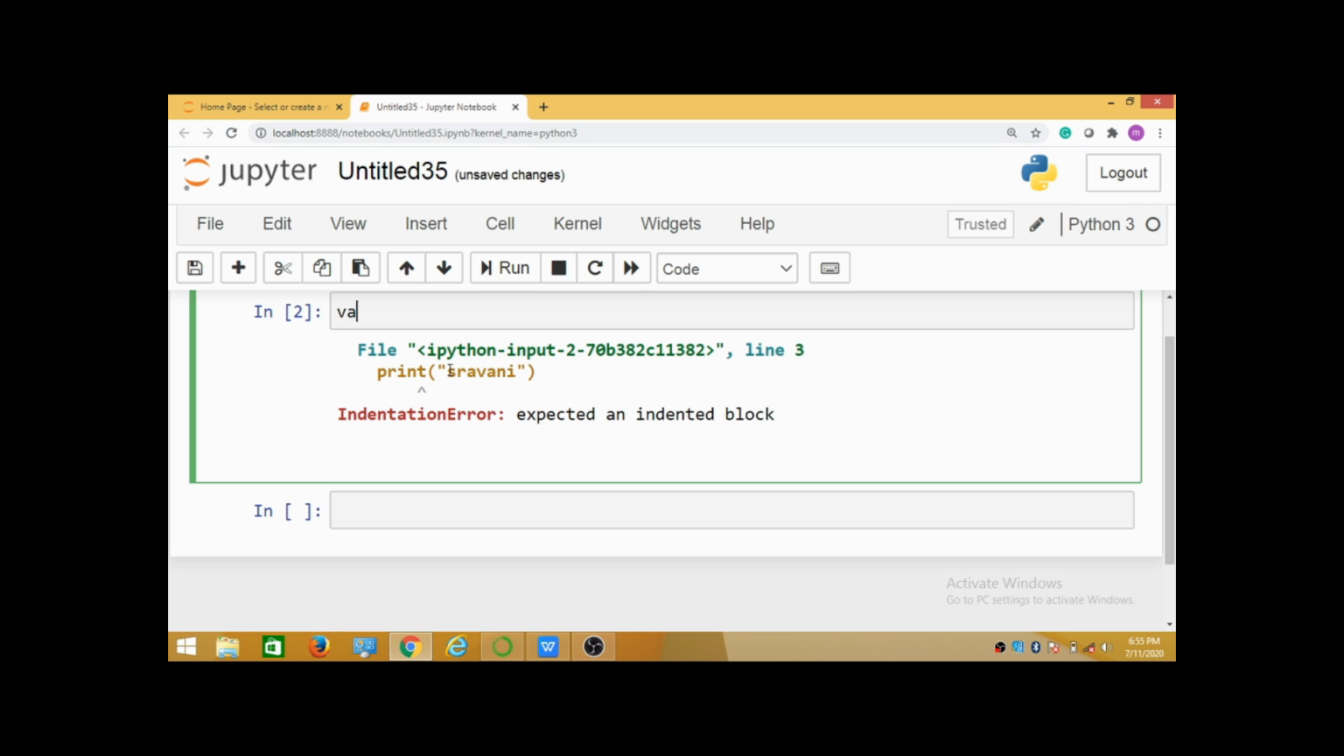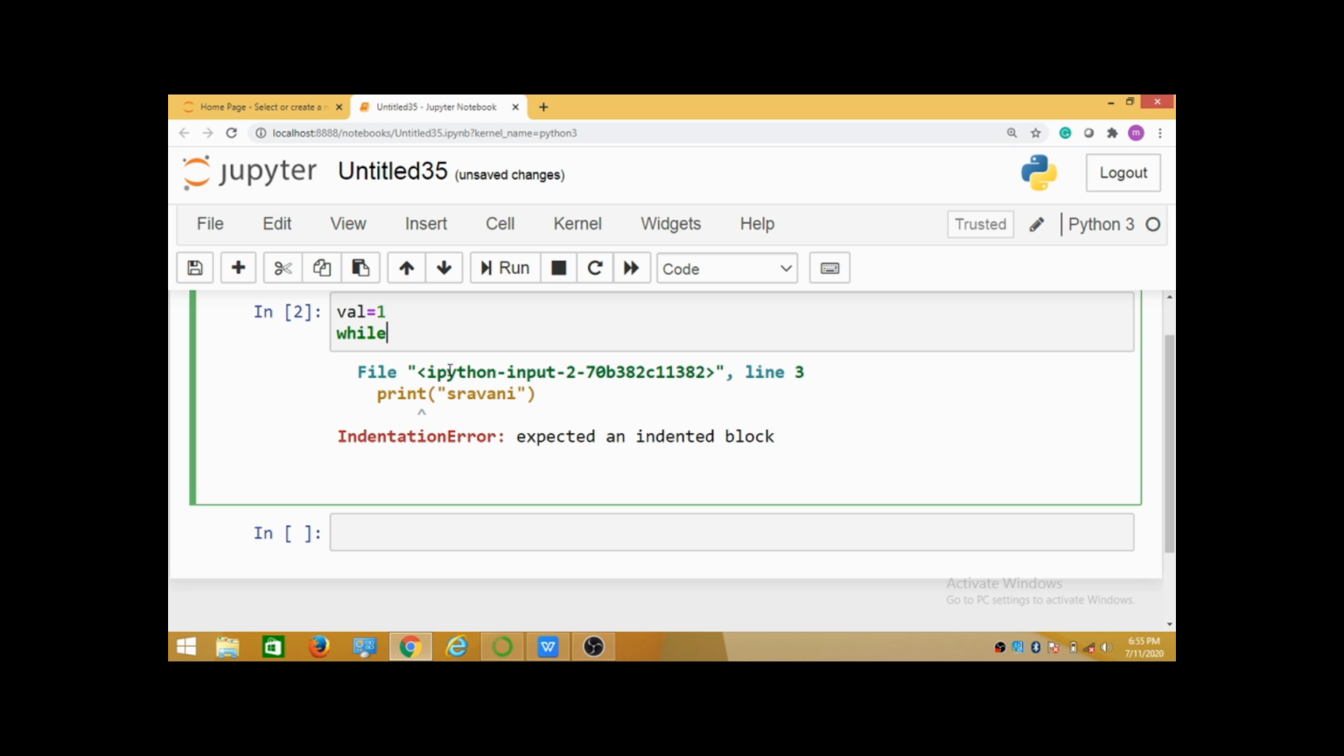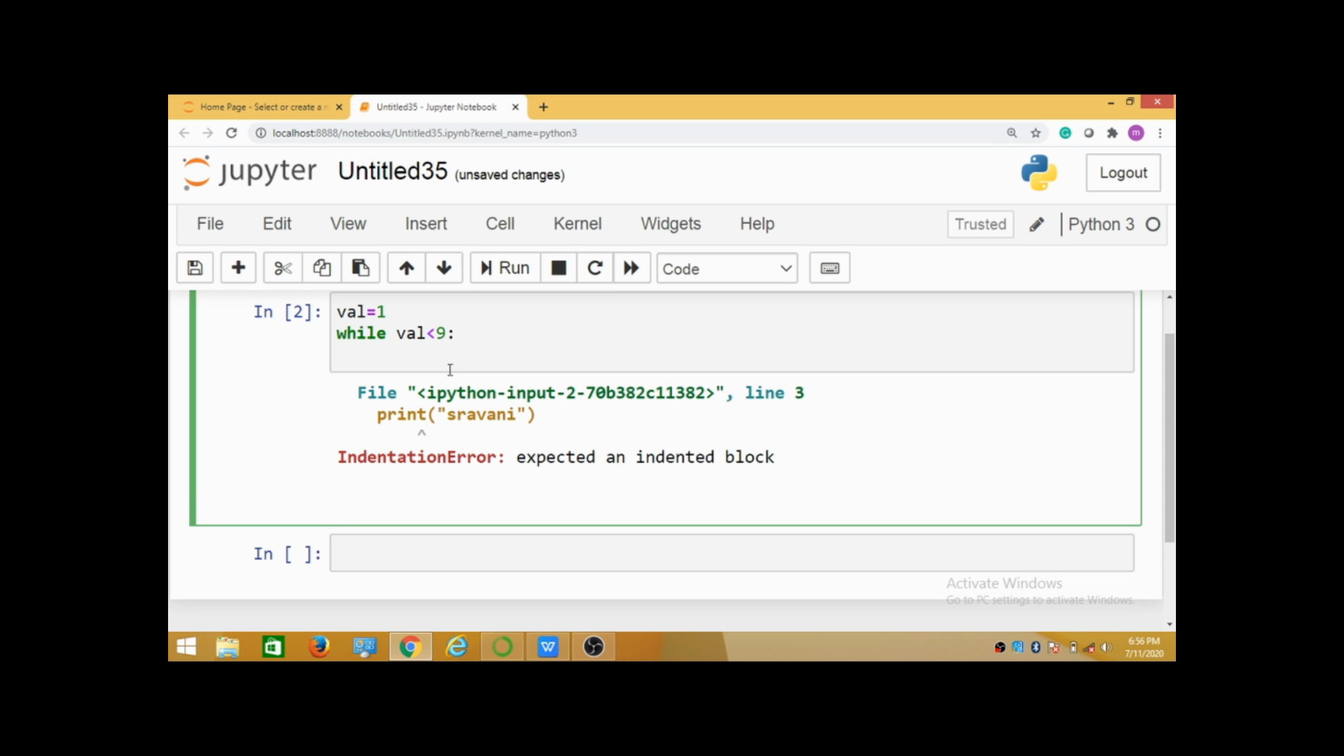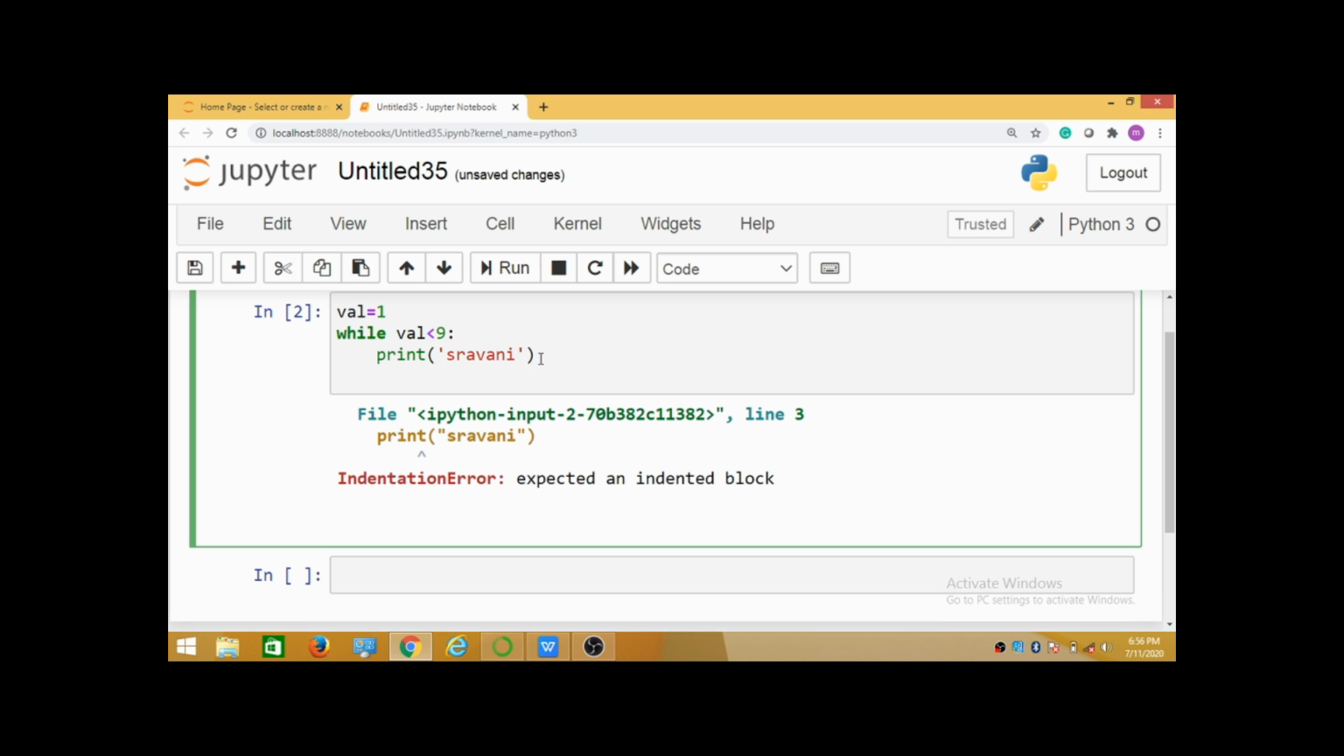See here, first I am giving val equal to 1, and after that I write the while keyword and the condition. The condition is val less than 9, and I am giving this colon. After that I am giving the print statement, print of my name, and after that I want to increment by one. That's why here I am giving val equal to val plus 1.